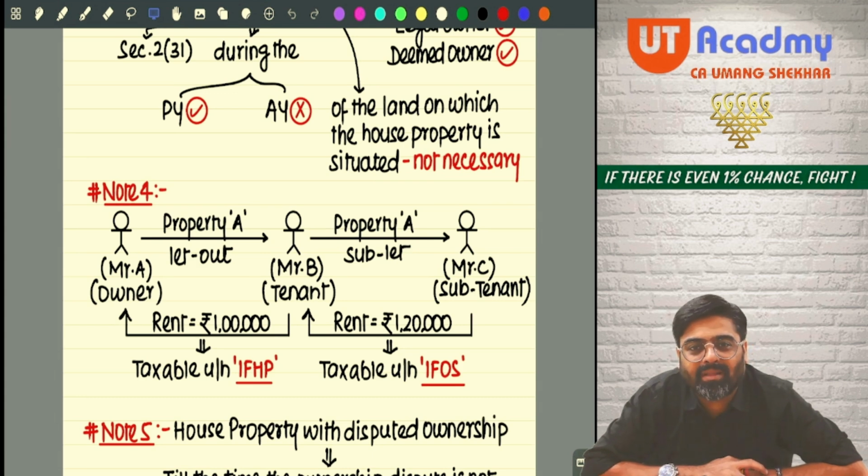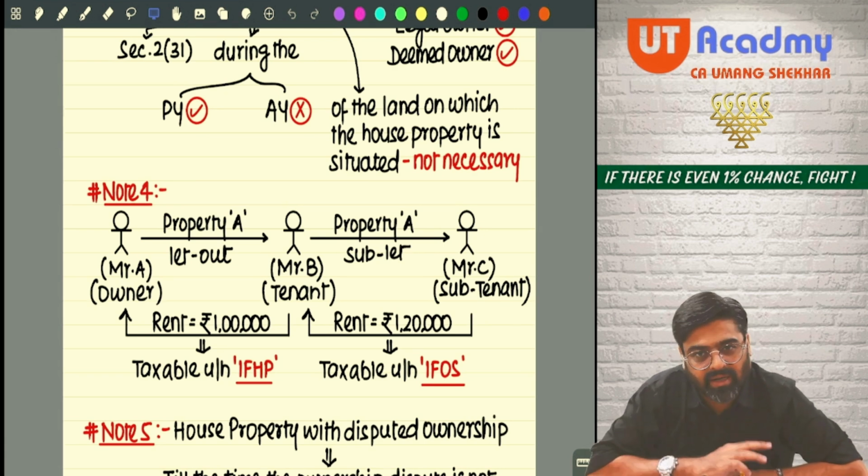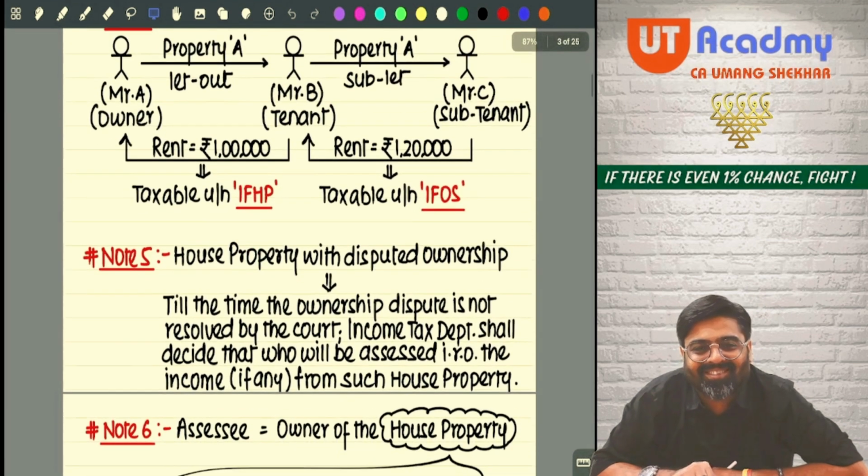But that does not mean that this income will not be taxable for Mr. B. This income will be Mr. B's income from other sources. Or it can be charged under PGBP also, provided it is a business of Mr. B, letting out such properties. Understanding? What if the ownership is in dispute?